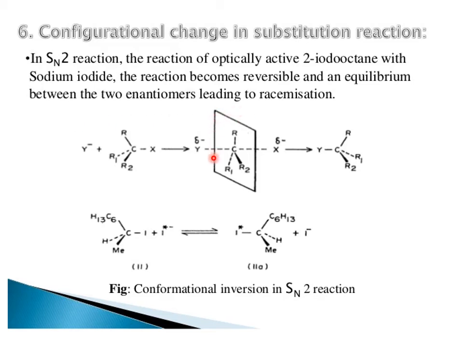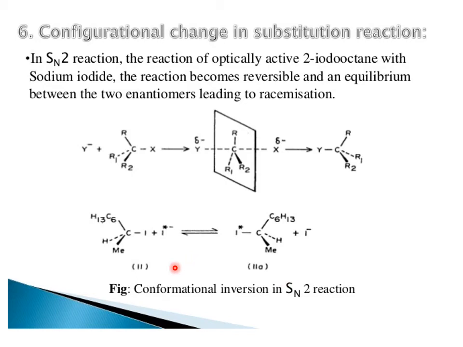In an SN2 reaction, the reaction of optically active 2-iodooctane with sodium iodide becomes reversible, and an equilibrium is set up between the two enantiomers, leading to racemization.